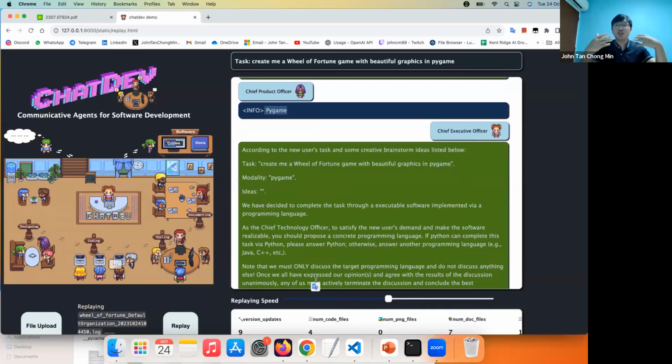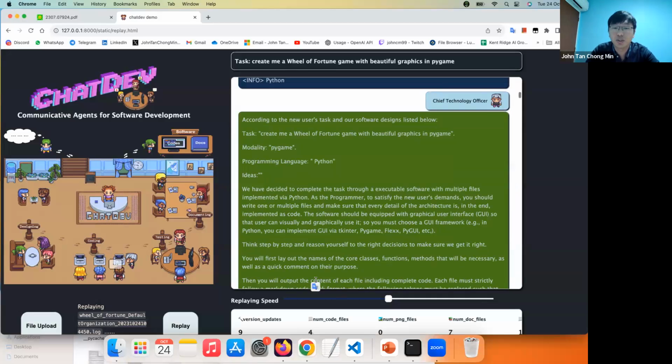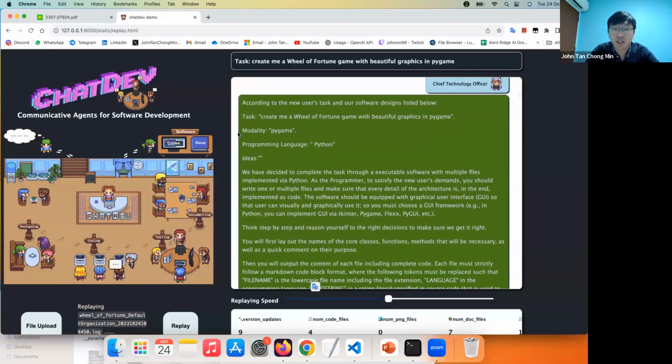All these earlier generations are passed on to the later parts of the process, which also use whatever has been decided earlier on to ground the generation. You can see what has been passed down: the task, the modality, the programming language, and some ideas as well.